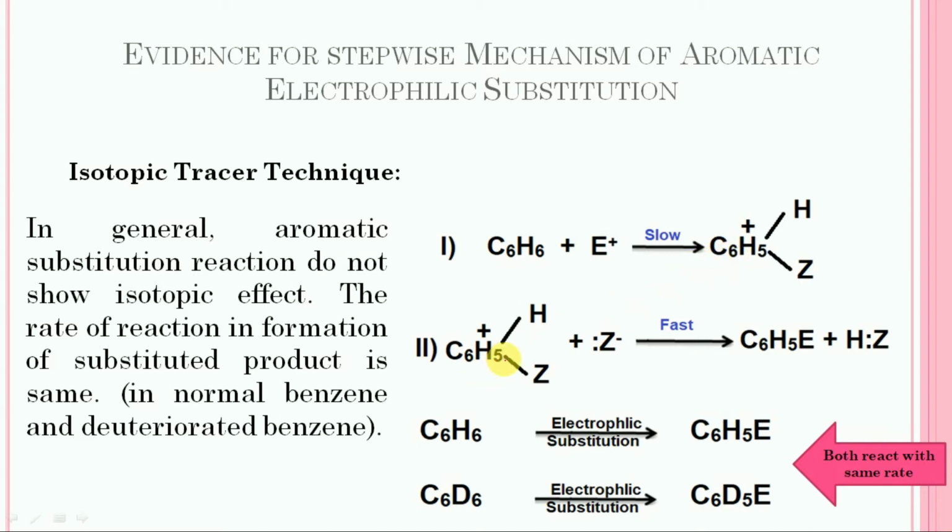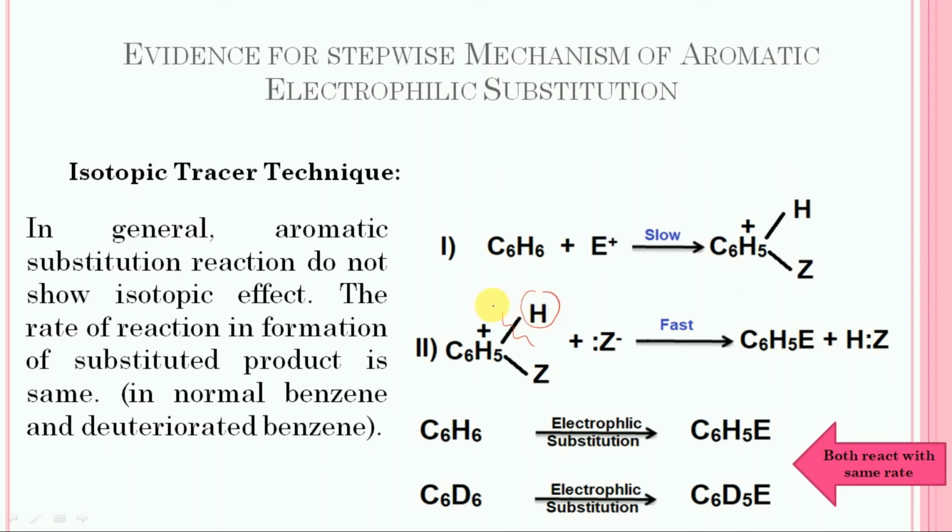And the next step, which is a relatively fast step, involves the elimination of the proton from the intermediate carbocation by the cleavage of this carbon hydrogen bond.